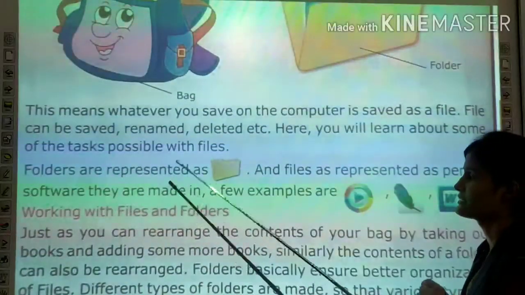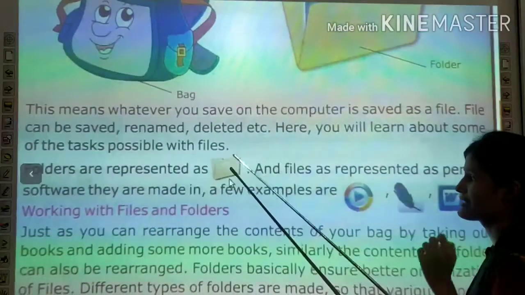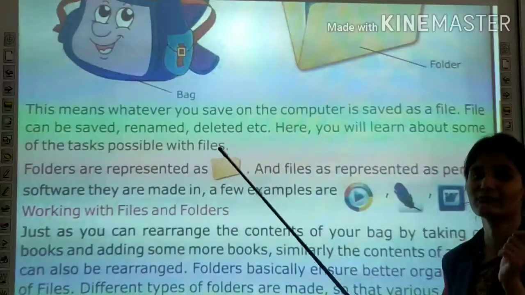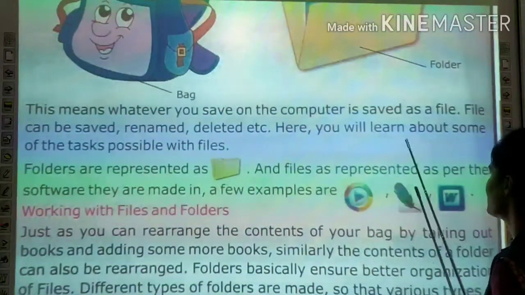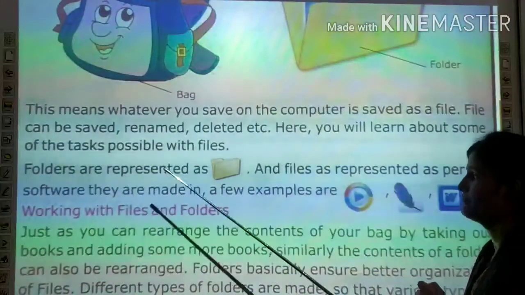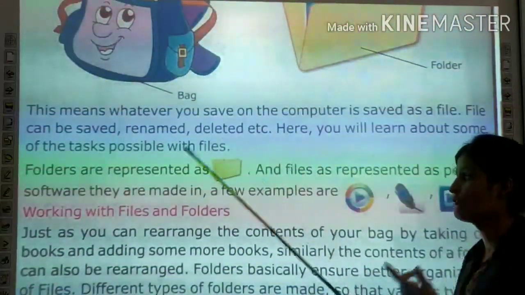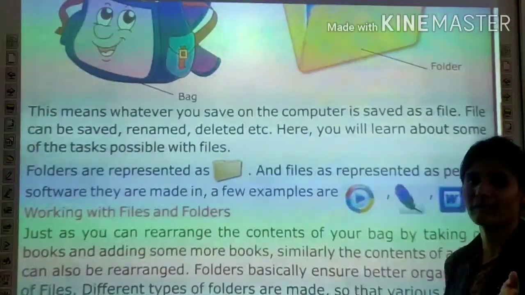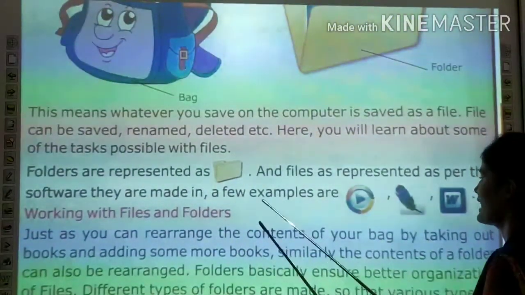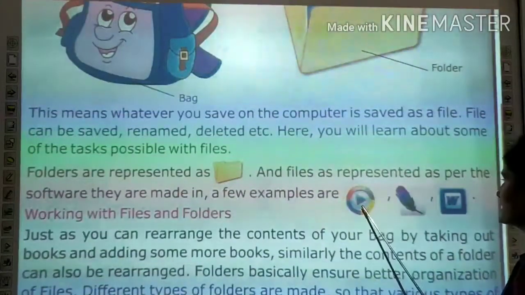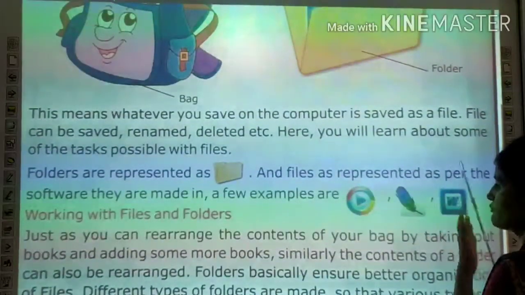Folders are represented as, अगर आपको ऐसा सिंबल ऐसा साइन दिखता है स्क्रीन पे, it means these are folders. And files are represented as per the software they are made in. A few examples are, फाइल्स किस फॉर्म में रिप्रेजेंट होती है, जिस भी सॉफ्टवेयर में आप उस फाइल को बनाए हैं. A few examples are, इस फॉर्म में भी दिख जाती है as in this form and in this form also.